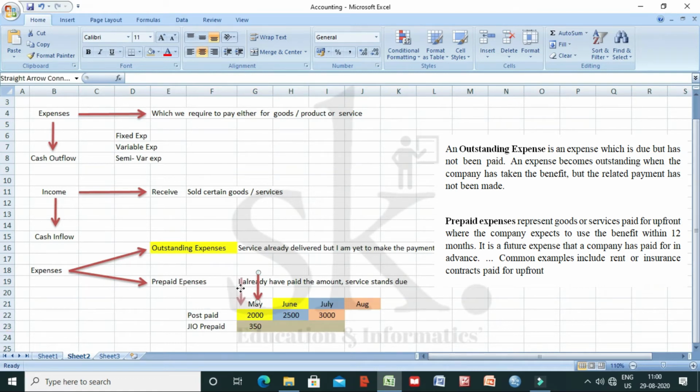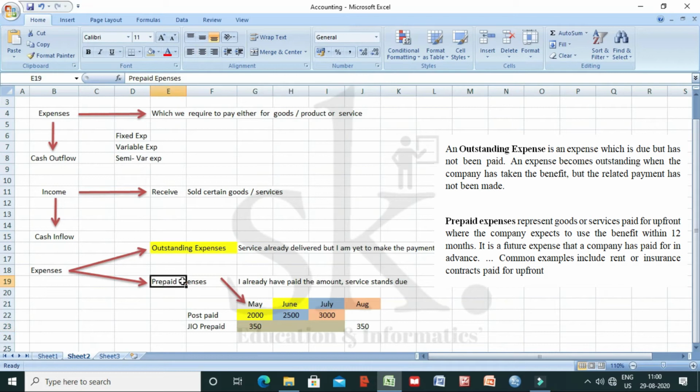I already have paid the amount in advance. But Jio is supposed to provide me full service for the month of May, June as well as July. And again in the month of August, I will need to recharge with rupees 350, and only then can I get service for the next 3 months. So this is an example of what I call prepaid expenses.